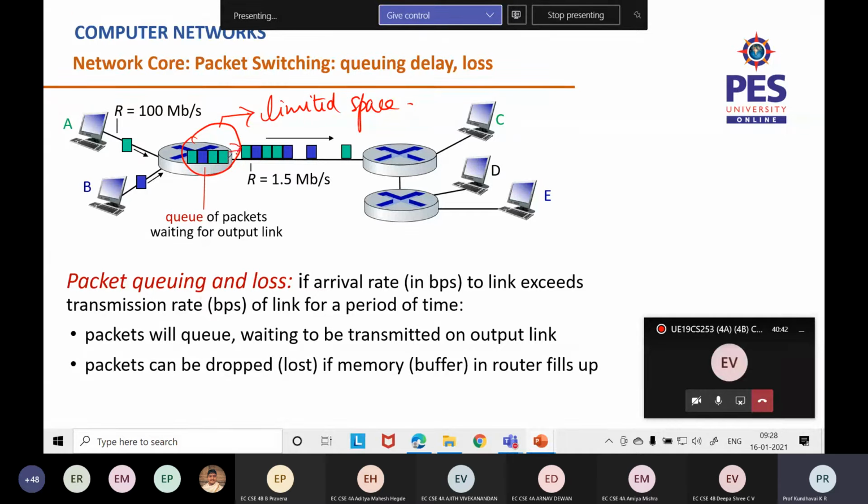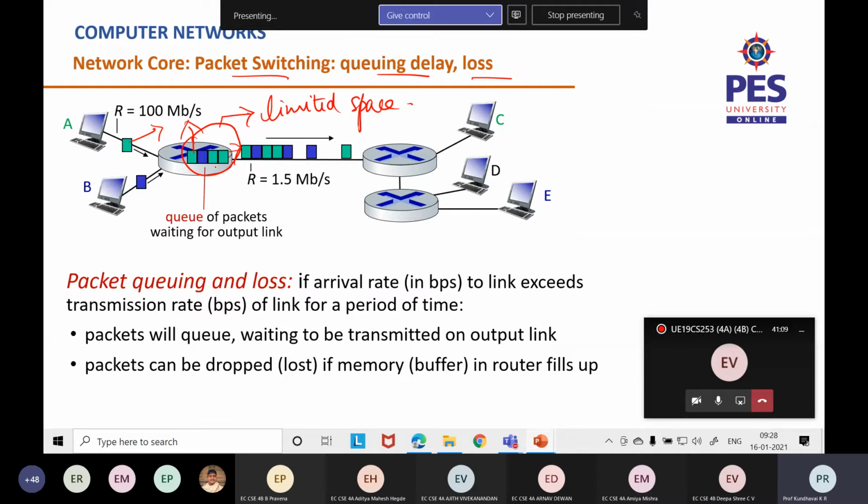Since this transmission rate is less, if it can't hold more than this, either these packets will be dropped or the packet which is there in the buffer will be dropped. That's based on the routing algorithm. There are many algorithms there. So a packet loss is supposed to happen there. This is a part of packet switching.